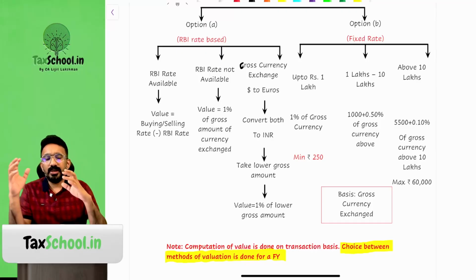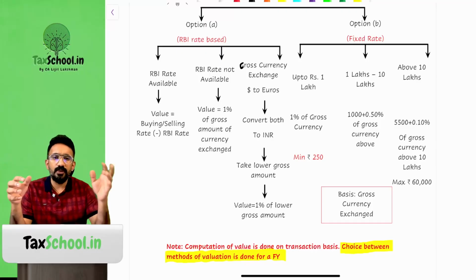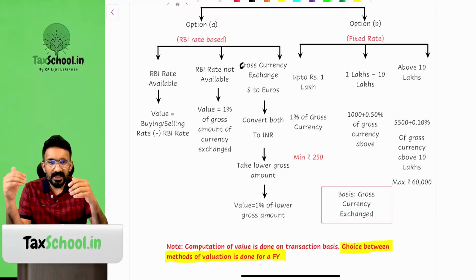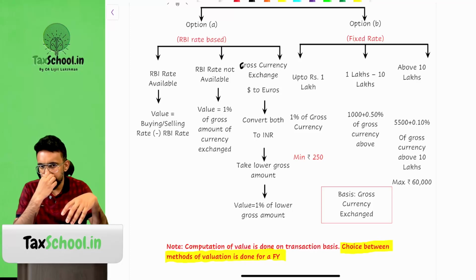The third case: you're converting one foreign currency to another foreign currency in India, say dollars into euros, and I will have to take 1%. But even to take 1%, I should have an INR value, right? Now both of them are foreign currency, so how do I compute the commission that I have made? Say somebody from the US came here, gave me dollars, and I converted them into euros because they wanted to go to Europe after that. What should I do? I should convert dollars into INR first and euros into INR first. After doing this, I will take the lower gross amount and then apply 1% of that as my commission. That's the first method you have.